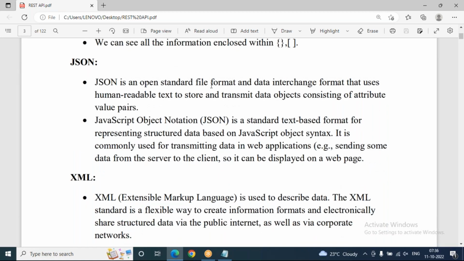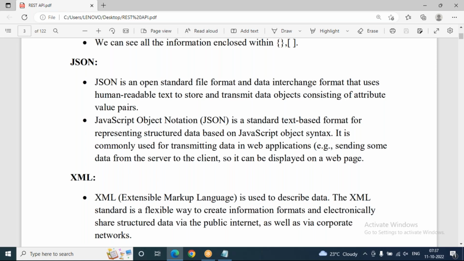JSON is an open standard file format and a data interchange format that uses human-readable text to store and transmit data objects consisting of attribute-value pairs only. Whatever data is coming from the database, once the response lands on the client, we can see JSON format mostly.